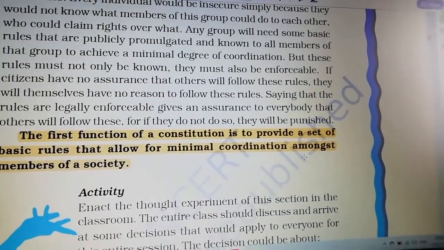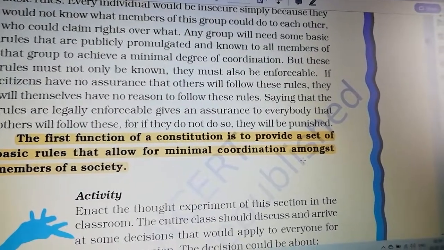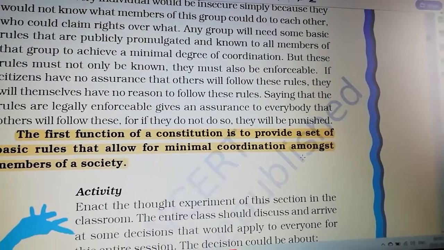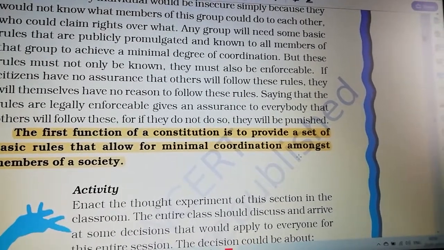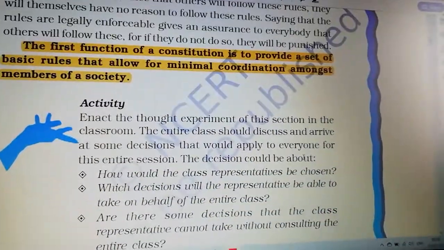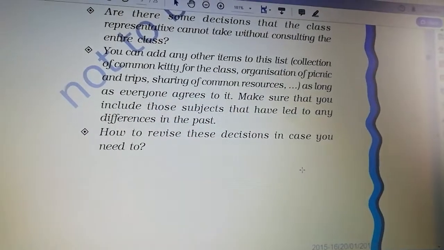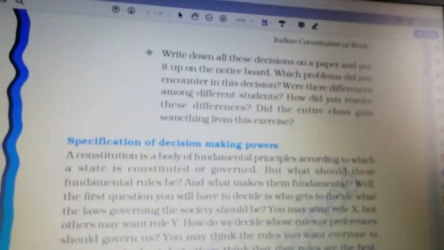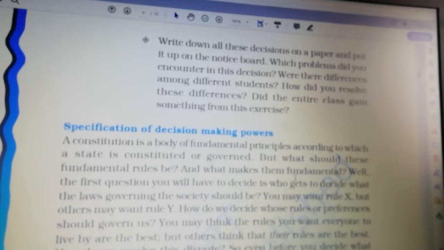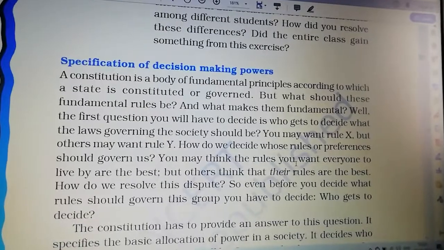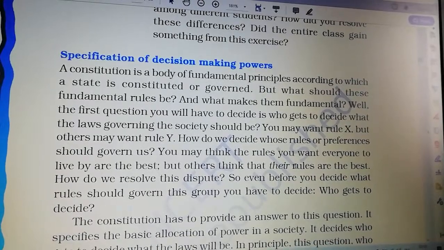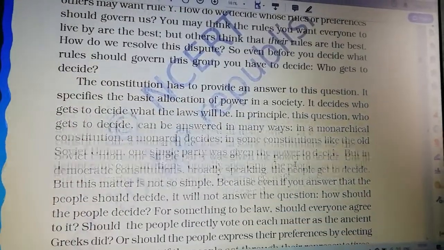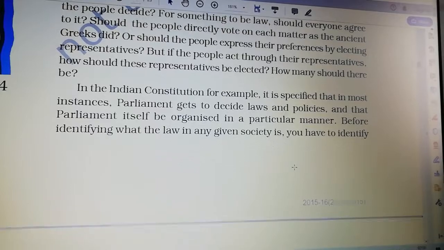Constitution kept some rules, right? For what? To create a coordination between the members of the society. That was the first function of constitution. You can see each and every page in this video, and I am discussing the main sentences which are important in this chapter.